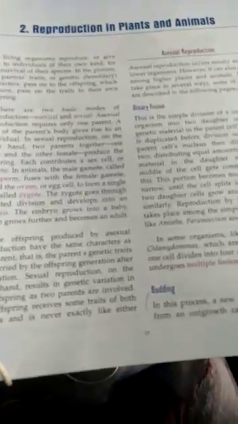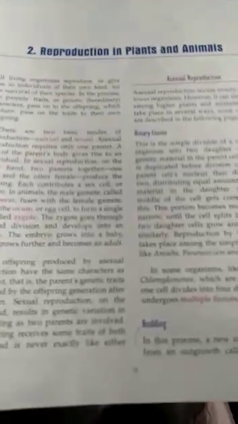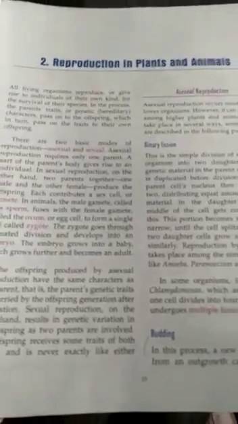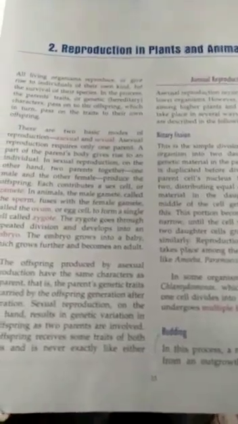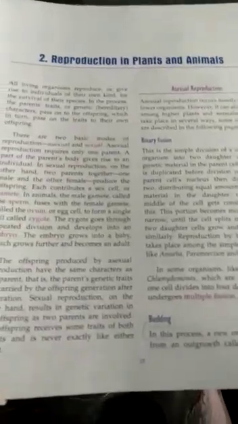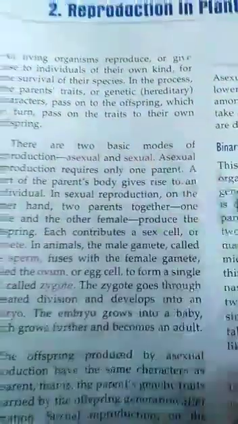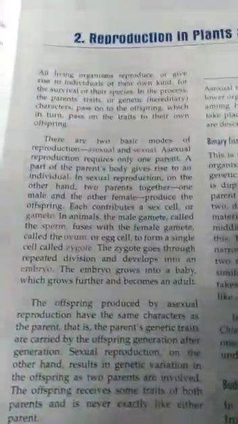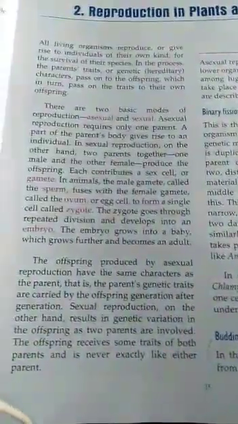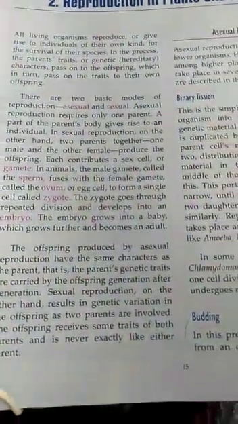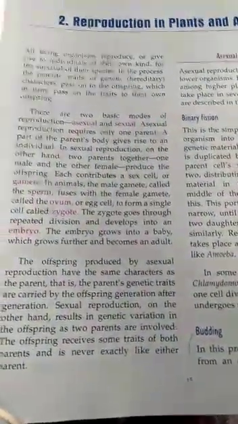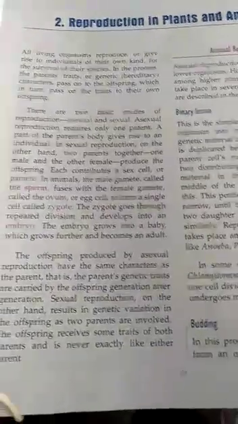Good morning, class 8th. Today you are going to study a new chapter in your biology, chapter number 2, reproduction in plants and animals. As you all know, there are two types of reproduction, asexual reproduction and sexual reproduction. In asexual reproduction, you basically need only one parent, whereas in sexual reproduction, you need two parents. One is going to be male and another is going to be female.